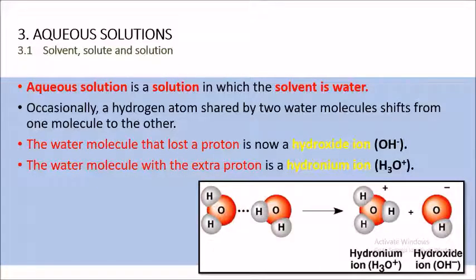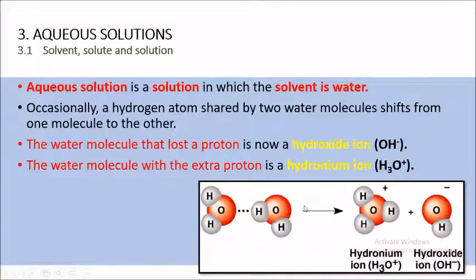For the next topic, we will look further into water as an aqueous solution. An aqueous solution refers to any solution in which the solvent is water. Occasionally, normally the water is made up of two hydrogen atoms that share their electrons with one oxygen atom. And normally these water molecules can shift a hydrogen from one molecule to another.